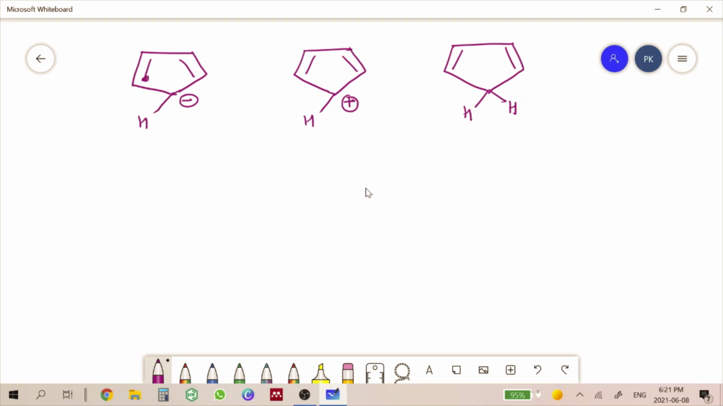It has 1, 2, 3, 4, 5, and 6. It has 6 pi electrons. It has 1, 2, 3, 4, 4 pi electrons. It also has 4 pi electrons. Now, according to the 4n plus 2 rule, these two compounds are not following the 4n plus 2 rule, because 4 electrons are not coming in any case in 4n plus 2. So, these two compounds are not aromatic.